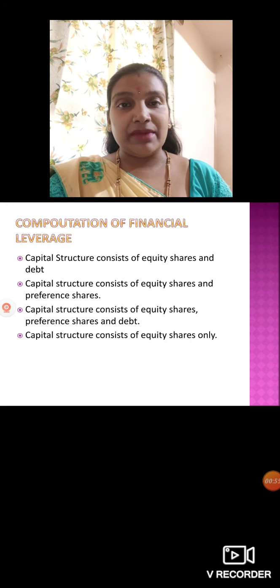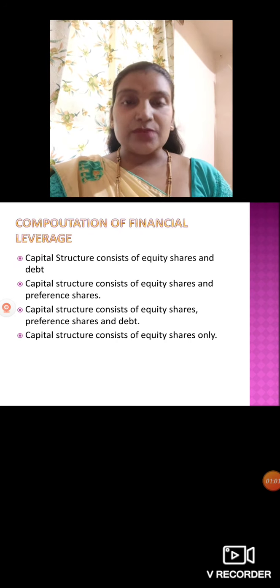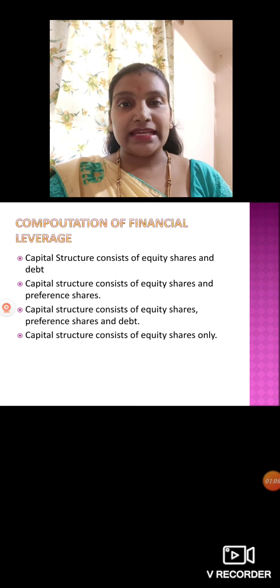A company may have only equity shares, issuing them to the public to collect funds, or it can take both equity shares as well as preference shares, or equity shares and debentures, or all three: equity shares, preference shares, as well as debentures.